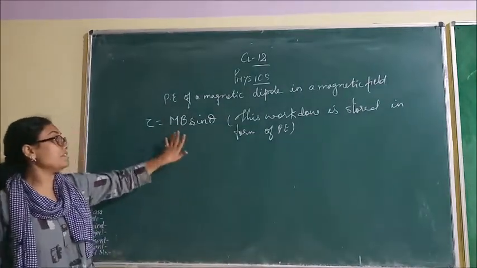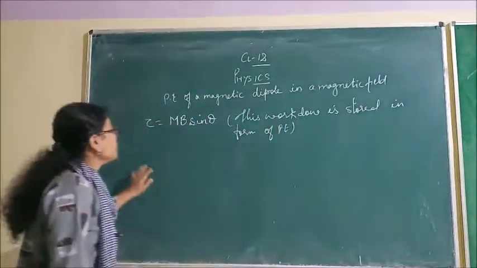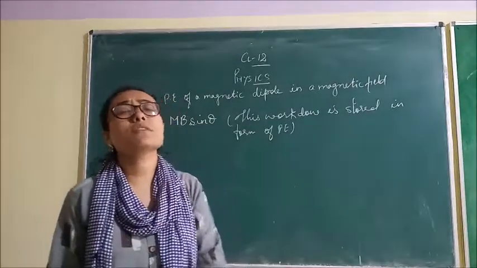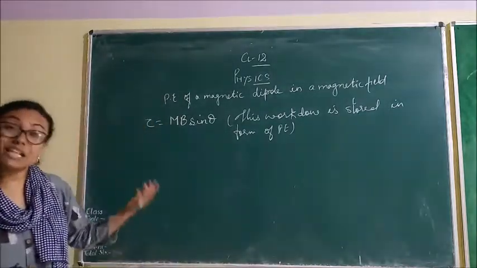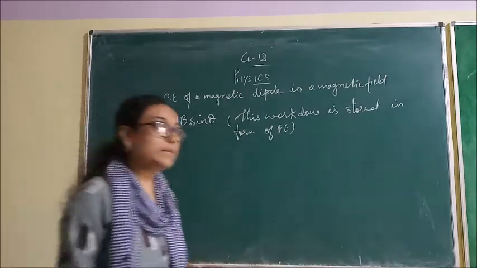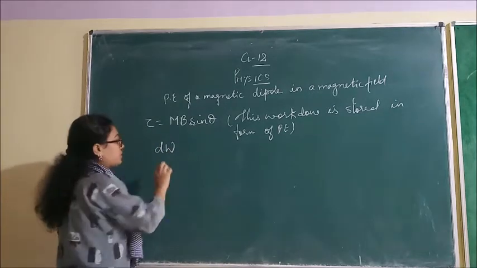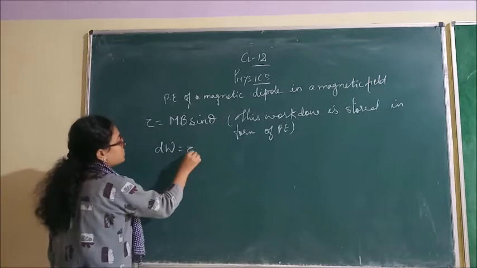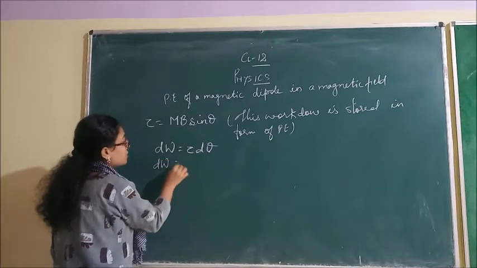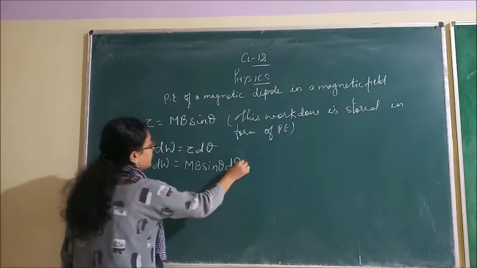ठीक है, so when this dipole changes its direction from the magnetic field, the work has to be done. When it changes by a small amount, a small amount of work has to be done. When it is changed by a large amount, a large amount of work has to be done, and this work done is stored in the form of potential energy. Now, dW. First, we will start with small work done. dW is equal to tau d theta. Clear, student? So dW is equal to mB sin theta d theta.